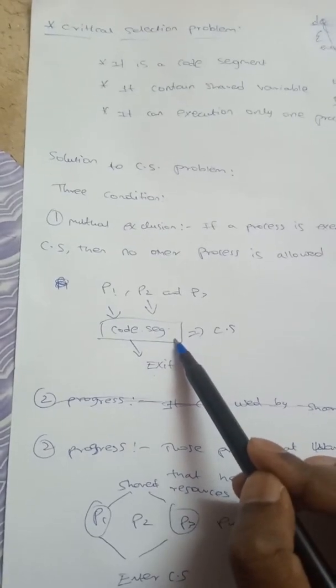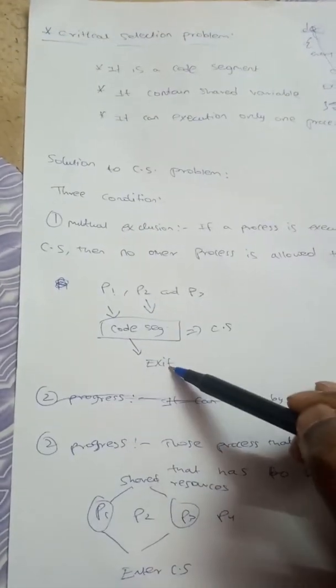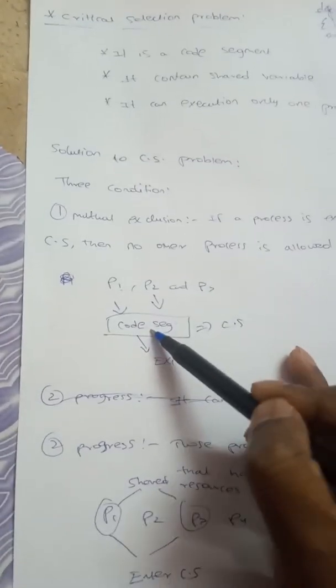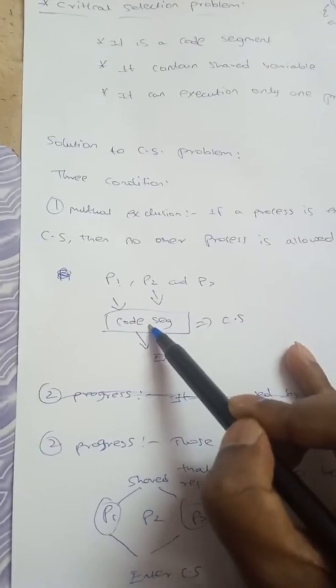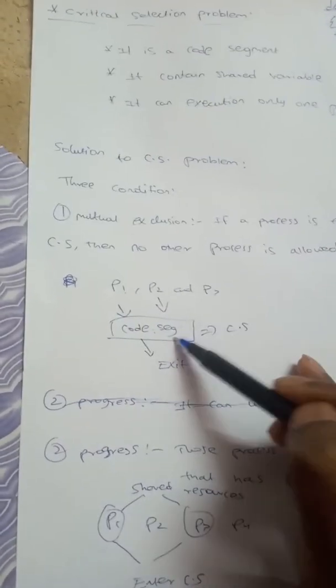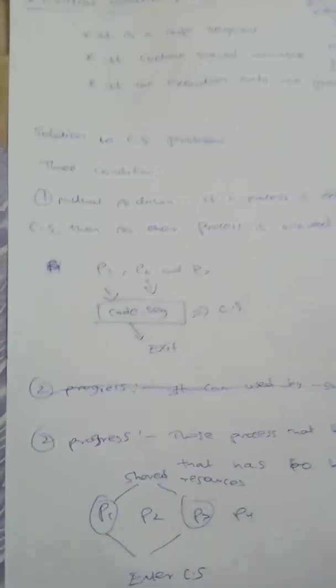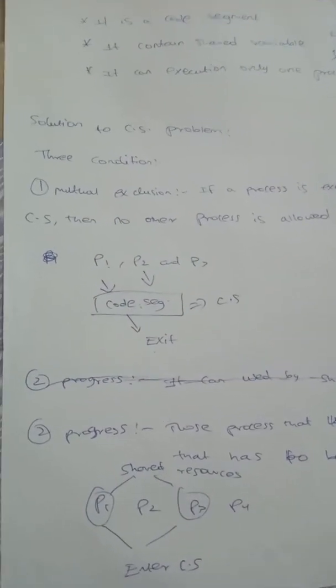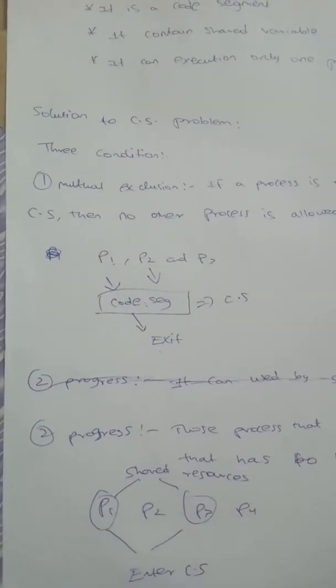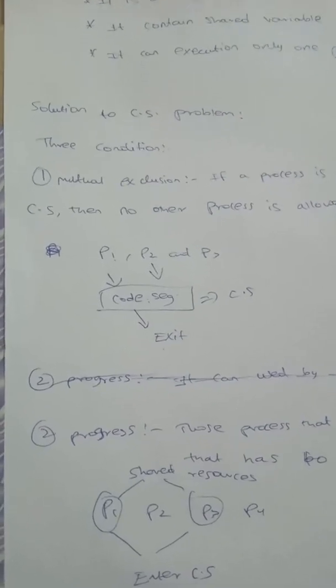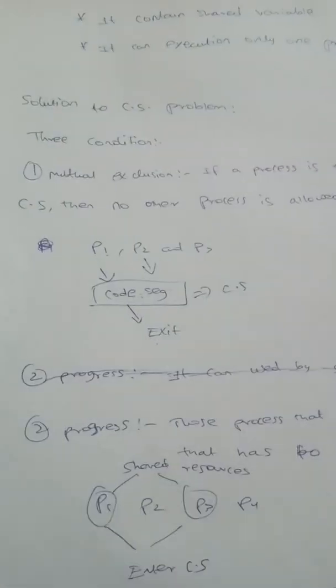Likewise P1 does its process in the critical section. After P1 exits, P2 goes to the critical section and does its process, then executes. Likewise one by one they do their process in the critical section without any squabble or error. This is simply known as mutual exclusion.